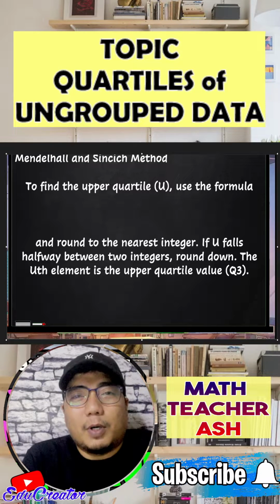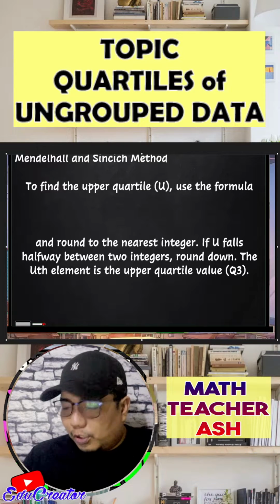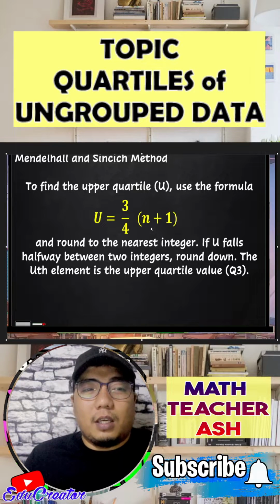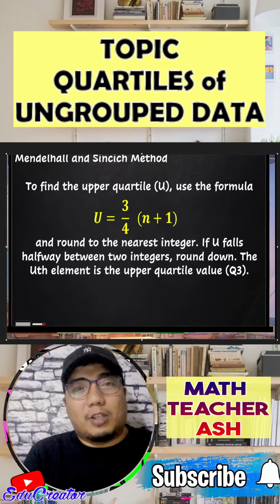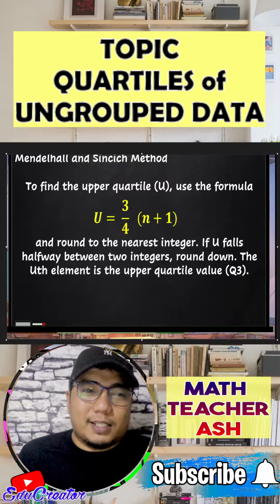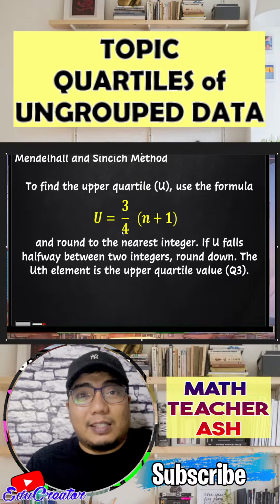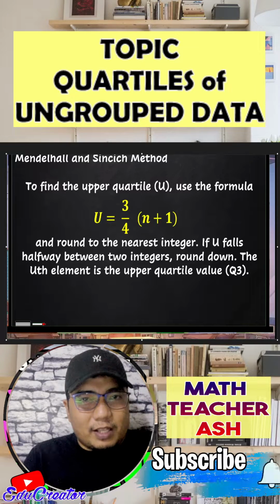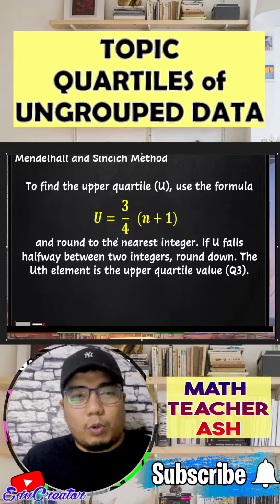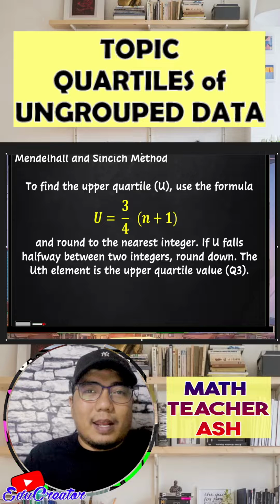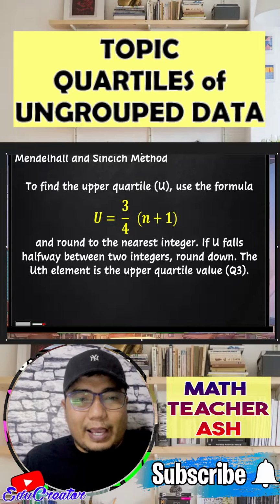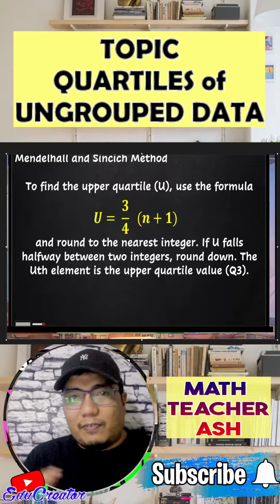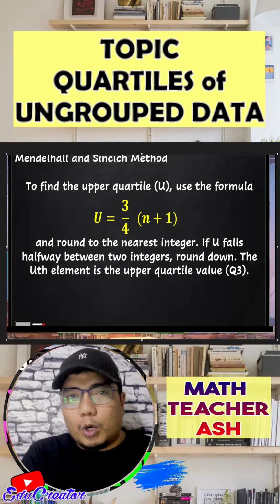Now, to find the upper quartile, my dear math learners, we also use a formula. So, if in the lower quartile, we use 1/4, now in the upper quartile, since it is talking about the 75% of the whole data set, then we will be using the fraction 3/4. All right, so it is just the same as the lower quartile, but the difference here is that instead of 1/4, we will be using 3/4. Okay, and then whatever value that we will get in this solution, then we will round it down.